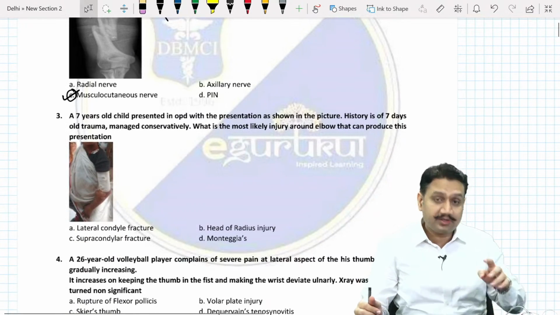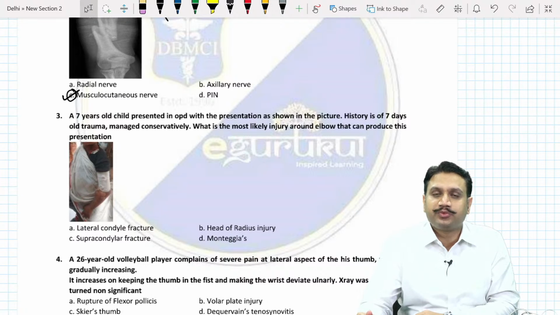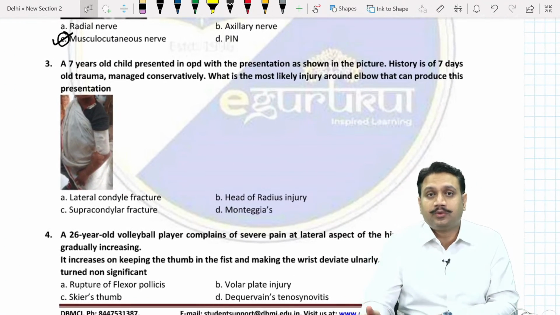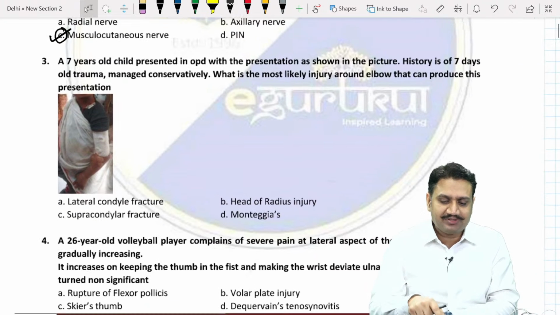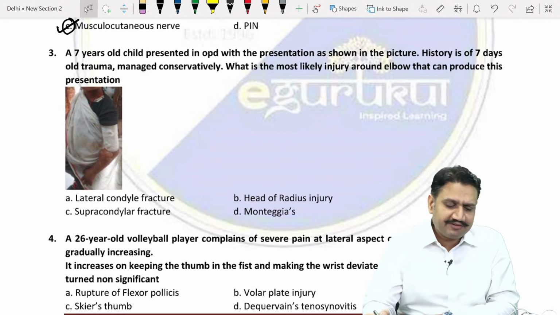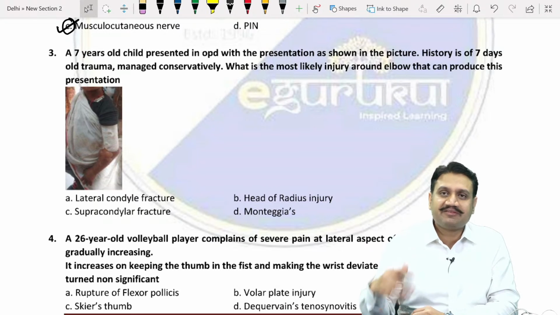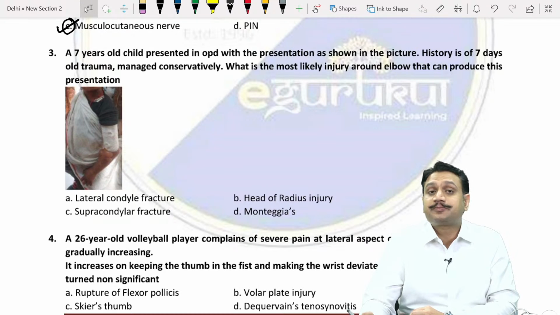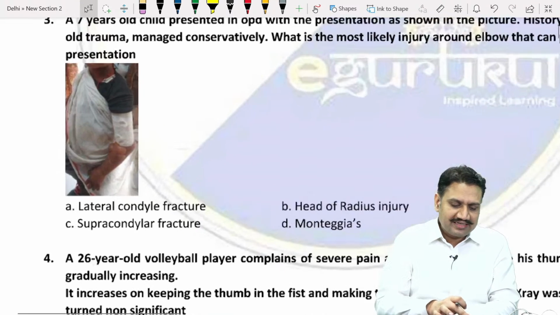See one more very interesting case. This is one of the patients who came to our orthopedic WhatsApp group very recently, and I'm sharing that case with you. This is a 7-year-old child presented in OPD with the presentation as shown in the picture, and a history of trauma 7 days ago. It was managed somewhere conservatively. What is the most likely injury around the elbow that can produce this presentation? What is the child suffering from?